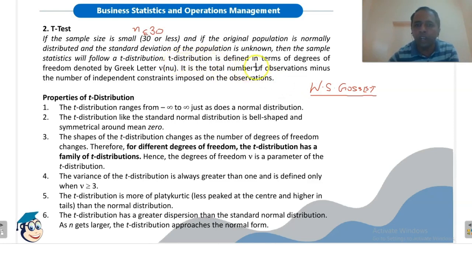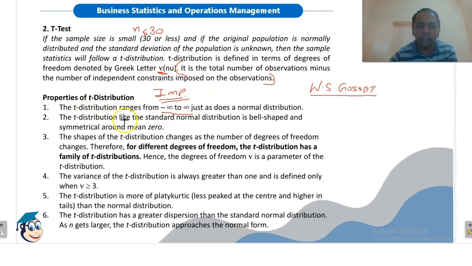T distribution is defined in terms of degrees of freedom denoted by Greek letter nu. Nu is the degree of freedom. It is the total number of observations minus the number of independent constraints imposed on the observations. This point is important. Please remember this. There are several properties of T distribution. T distribution ranges from minus infinity to infinity. All these properties are very important. Questions may come from these properties.